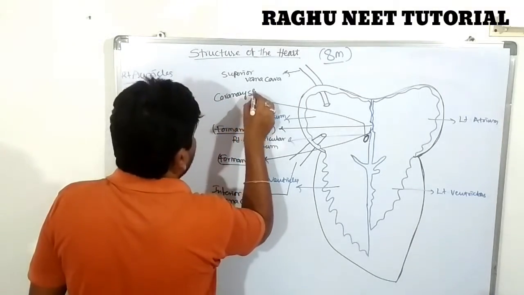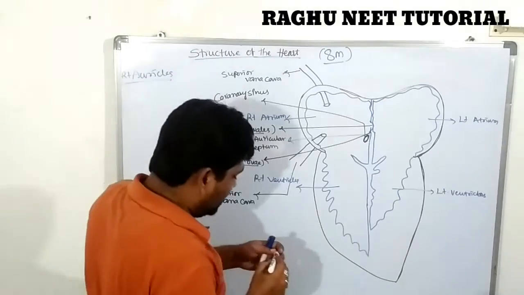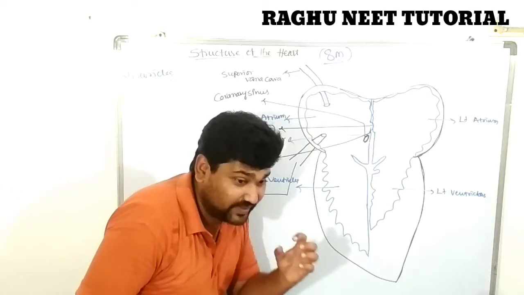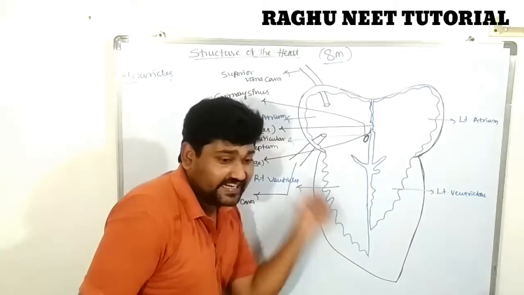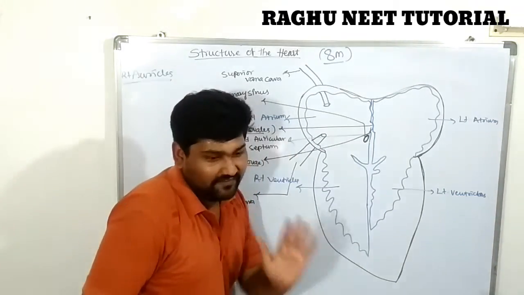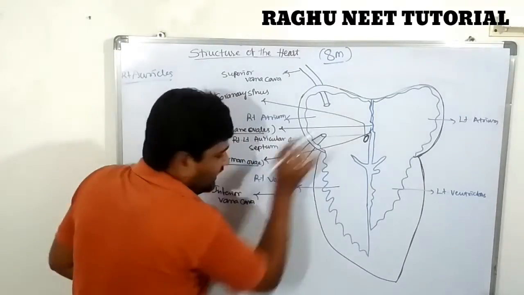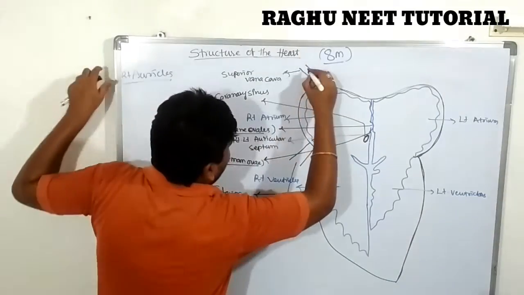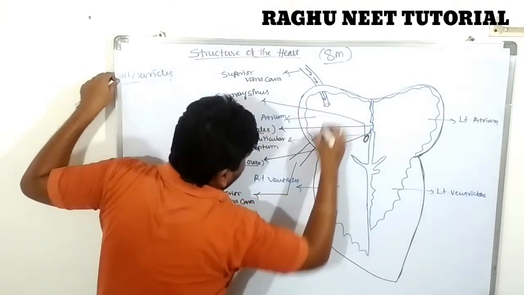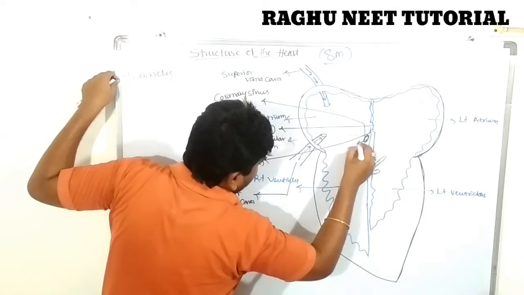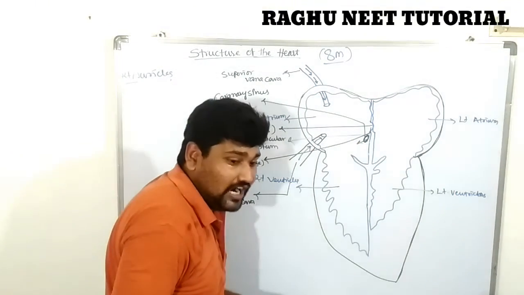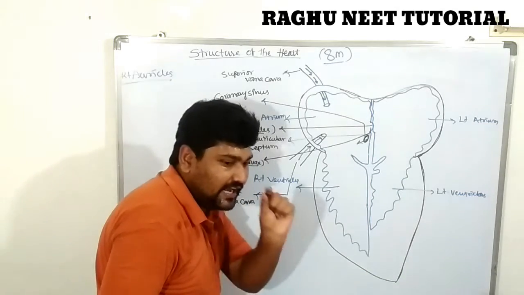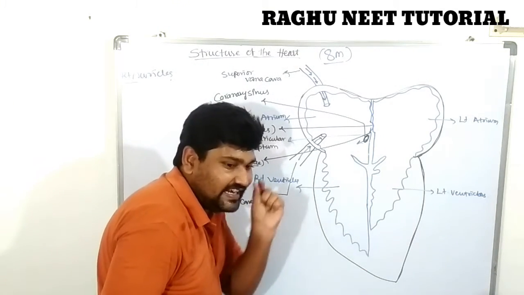Coronary sinus. What is the importance? These three veins are responsible for carrying the deoxygenated blood from the various parts of the body and releasing it into the right chamber of the auricles. Are you clear? When releasing blood into the right atrium, these three veins contain valves.